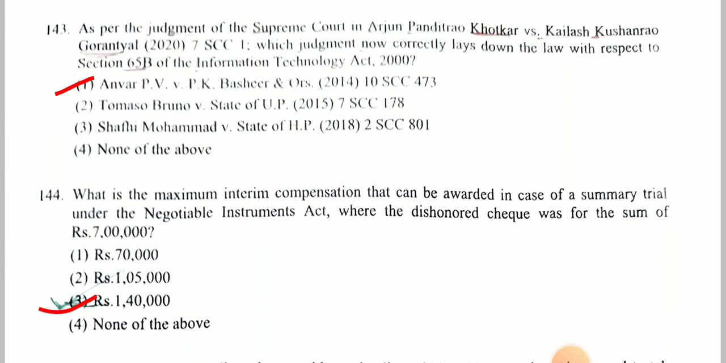Next question, what is the maximum interim compensation that can be awarded in case of a summary trial under the Negotiable Instruments Act where the dishonoured cheque was for the sum of rupees 7 lakh? Answer is 1,40,000.